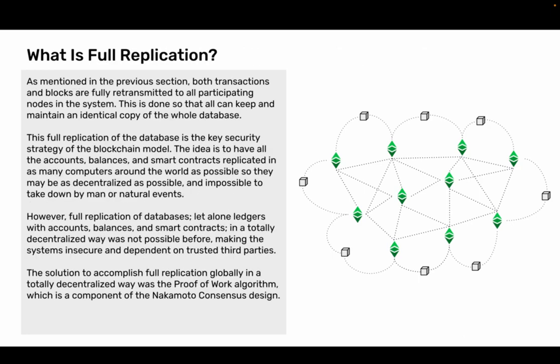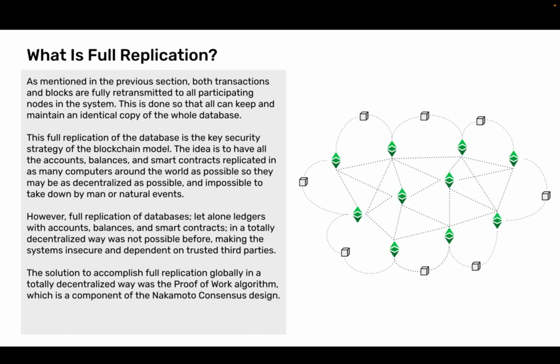What is full replication? As mentioned in the previous section, both transactions and blocks are fully retransmitted to all participating nodes in the system. This is done so that all can keep and maintain an identical copy of the whole database. This full replication of the database is the key security strategy of the blockchain model. The idea is to have all the accounts, balances, and smart contracts replicated in as many computers around the world as possible, so they may be as decentralized as possible and impossible to take down by man or natural events.